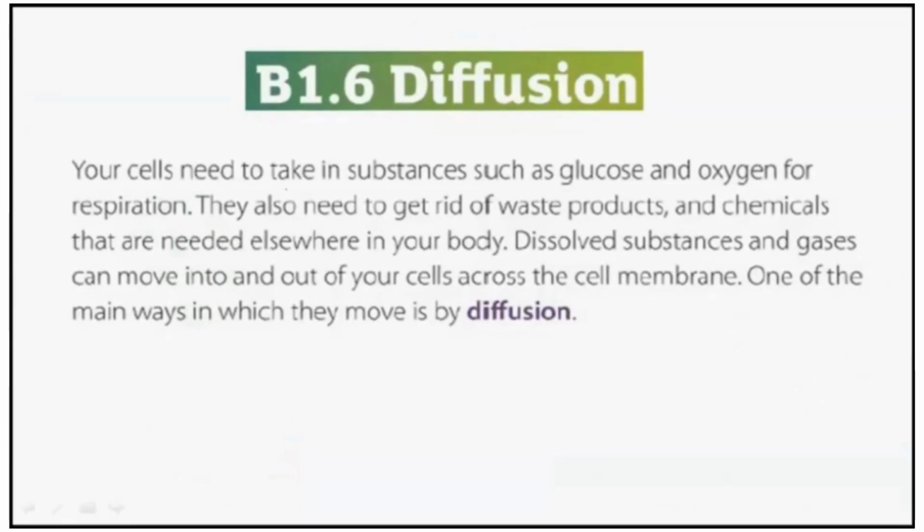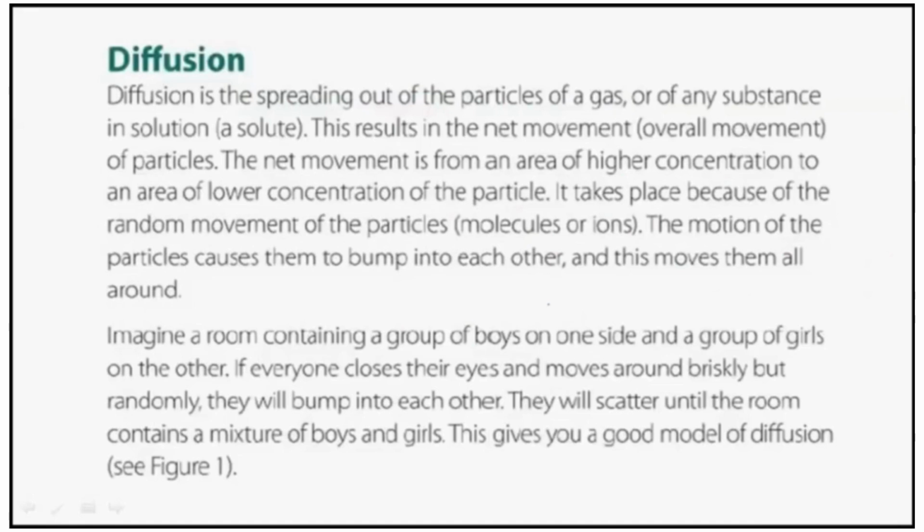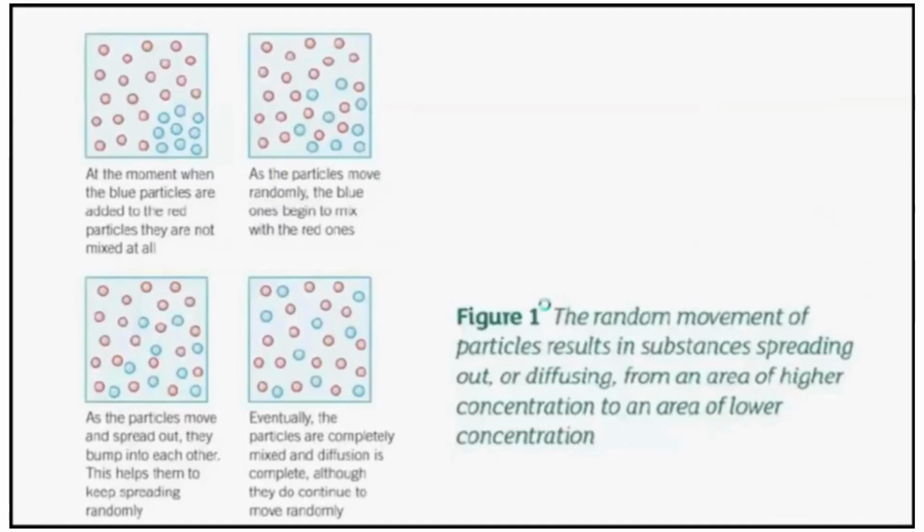So here, now the diffusion, we have talked about what diffusion is. Little notes, what is given in your book is here. Why do we need it? Your cells need to take in substances like glucose and oxygen for respiration. We also need to get rid of waste products like carbon dioxide and some chemicals. Dissolved substances and gases can move into and out of your cell across the cell membrane. One of the main ways in which they move is diffusion. I think they have not divided it into simple and facilitated.